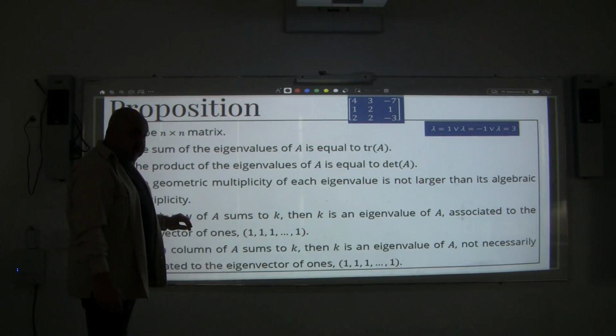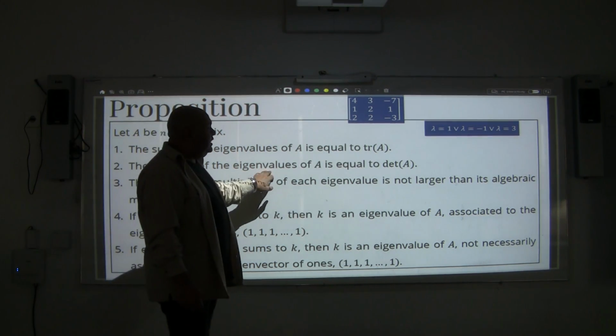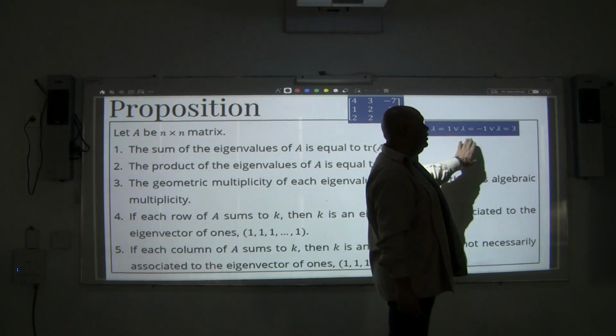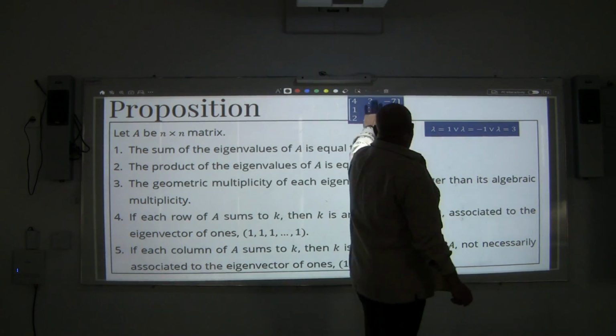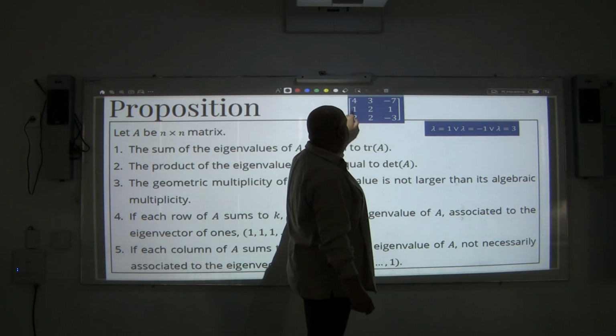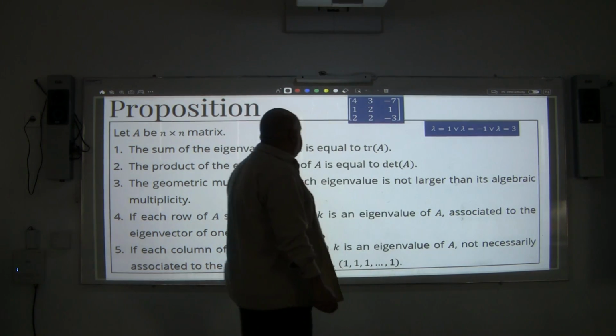Yes, exactly right. The product of the eigenvalues of A is equal to the determinant of A. So if I multiply 1 times negative 1 times 3, it's going to equal the determinant of this matrix. Multiplying 4, 2 times negative 3, 2, 1 plus negative 7, 1, 3 plus 2, and so on. Continue, it will equal 2.